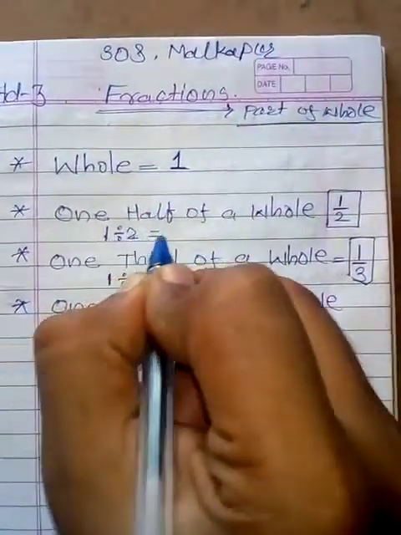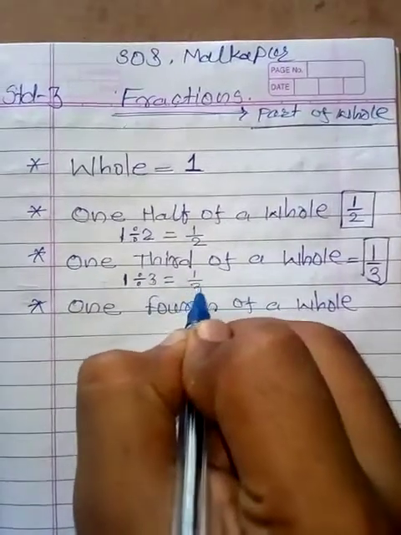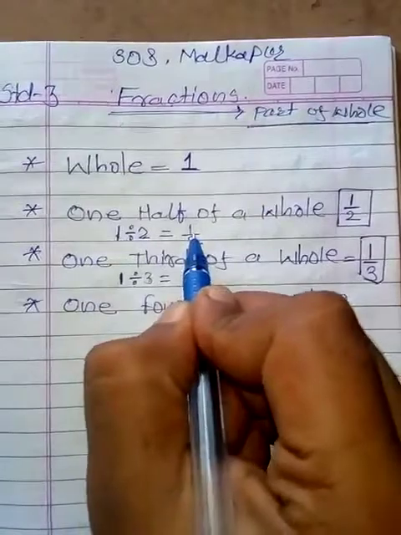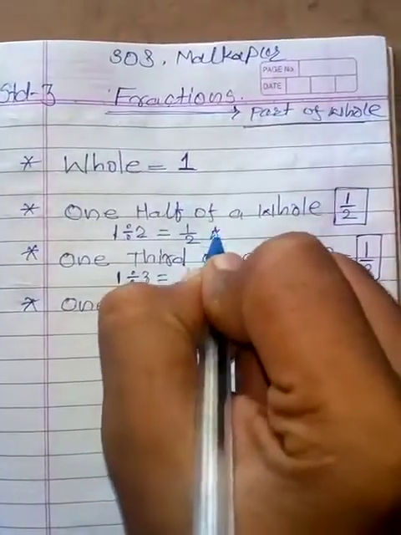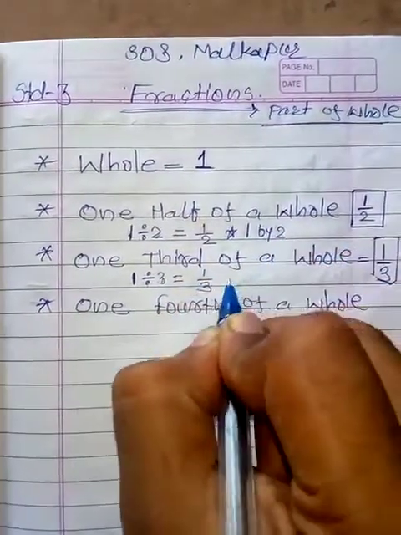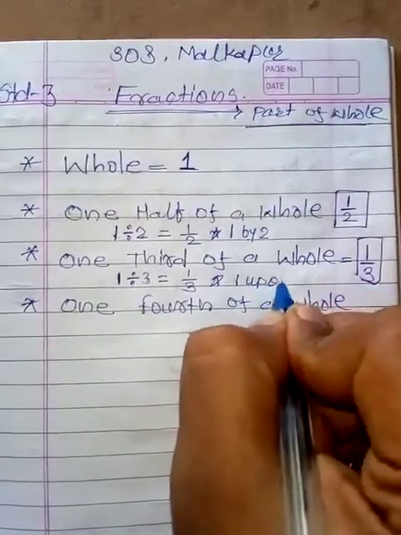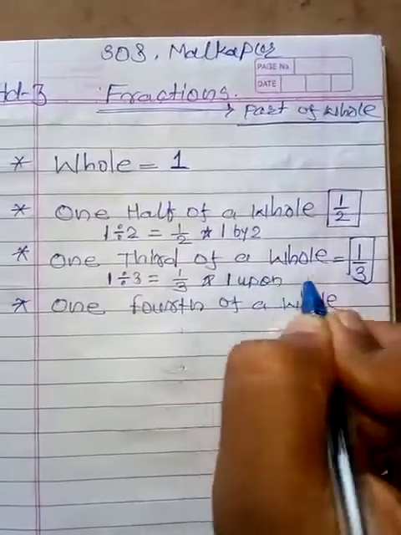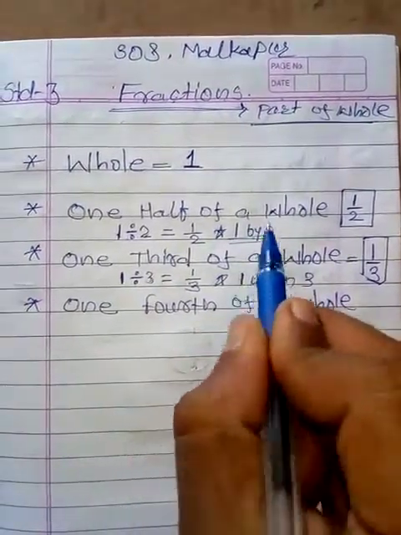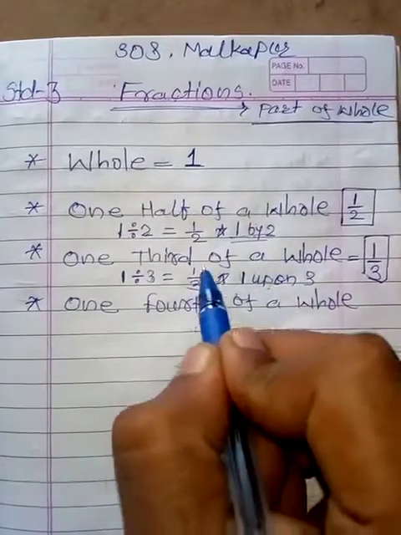So this 1 divided by 2 is equal to 1 by 2. 1 divided by 3 is equal to 1 by 3. And this division sign and this dash, they are equal. It is called as upon. How do we read 1 by 2? Instead of by we can write upon. Okay, 1 upon 3. Understand? In this way we read this. By and upon, these words are used for what?